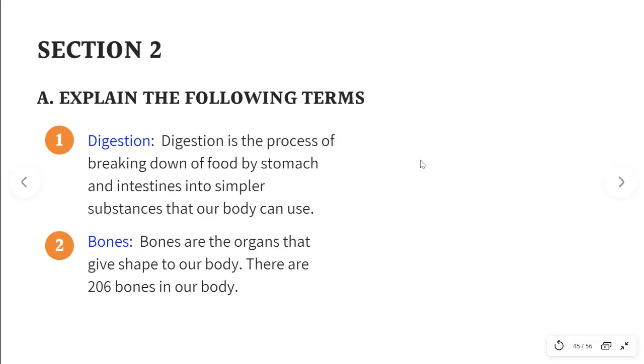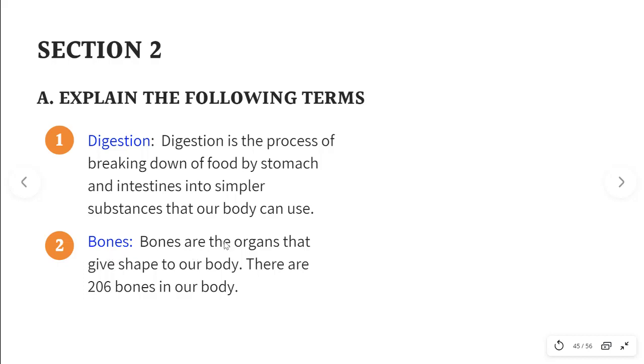Now we move on to section 2. The first, that is A section under section 2, is explain the following terms. The first term is digestion. What is digestion? Digestion is the process of breaking down of food by stomach and intestines into simpler substances that our body can use.